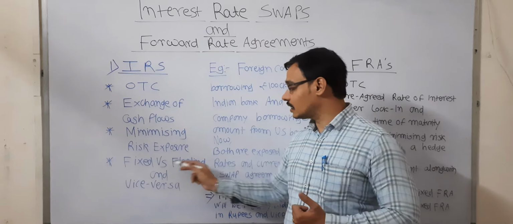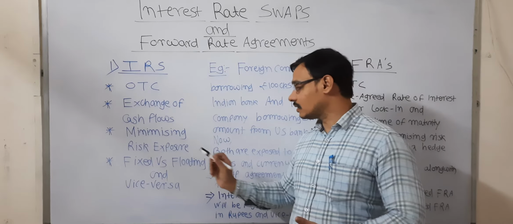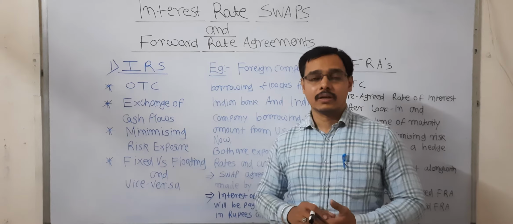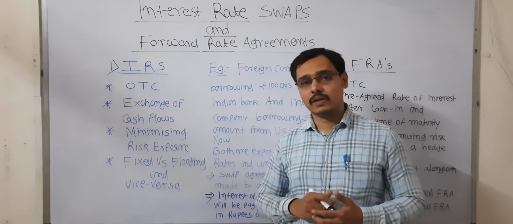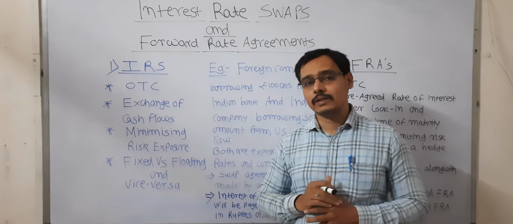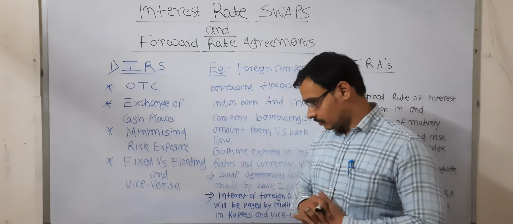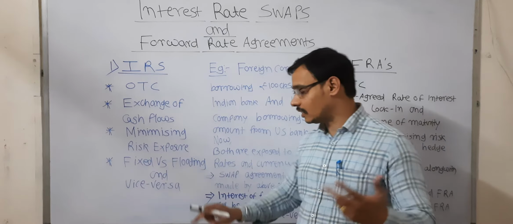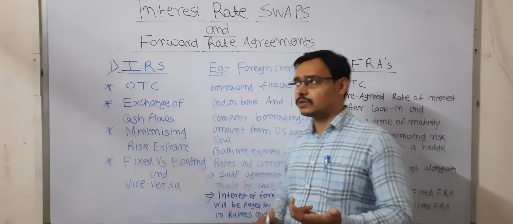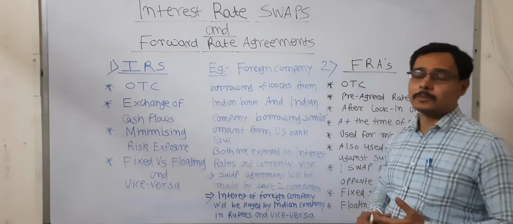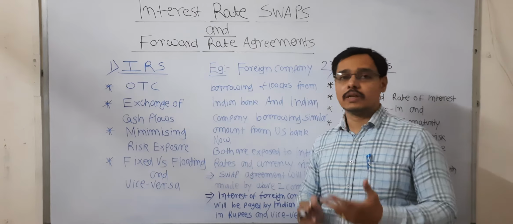In the interest rate swaps, one will be the fixed interest rate counterparty and another will be the floating rate. When these both counterparties enter into a swap agreement, there is a significant reduction in the risk exposure of both the parties. If one is having fixed, another will be having a floating rate, and if one is having floating rate, another will be having a fixed rate. Let us take an example of how the swap agreement completes its activity.